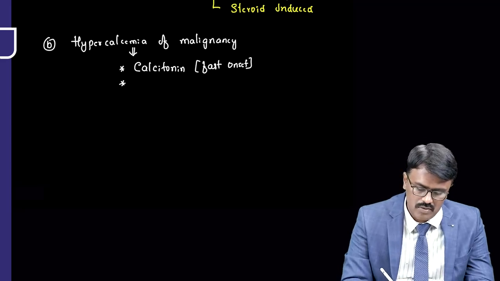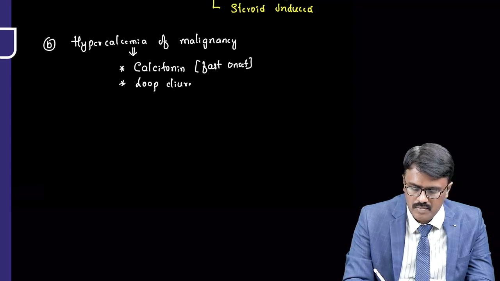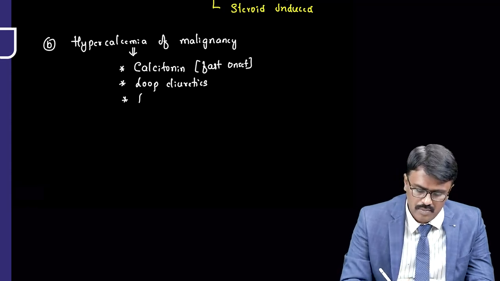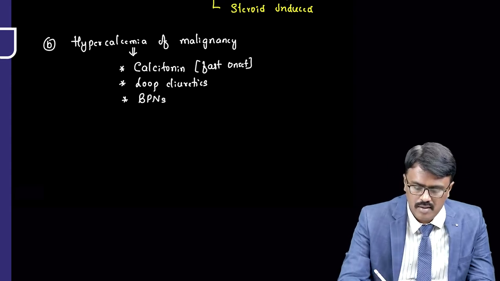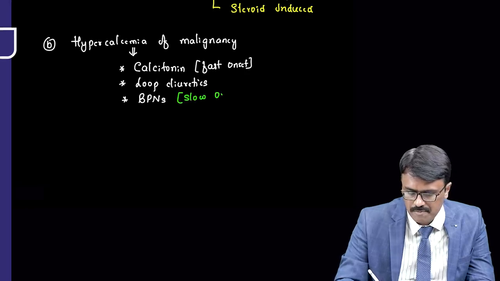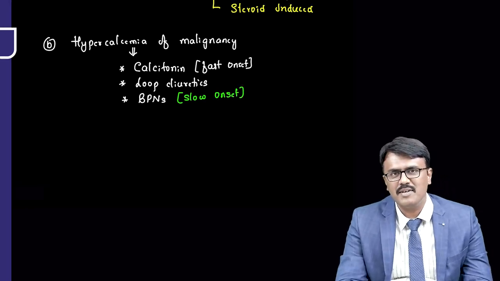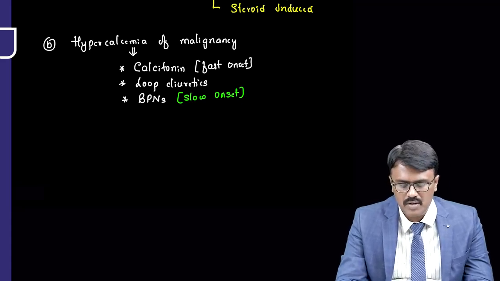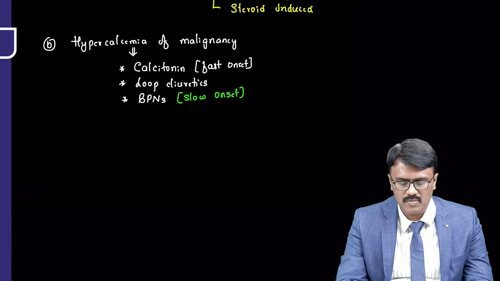Then we can also use loop diuretics. We know that loops lose calcium. An example is furosemide. Again, we have the bisphosphonates, which are also used for hypercalcemia of malignancy, but they don't act faster; they have a slow onset of action. So we use three important drugs in management of hypercalcemia of malignancy: number one, calcitonin, loop diuretics, and bisphosphonates. Fast onset is calcitonin, slow onset is bisphosphonate.